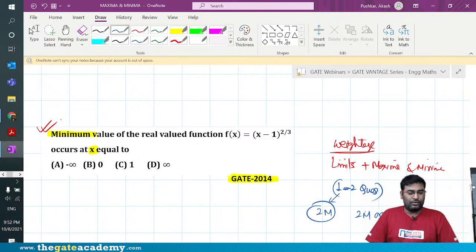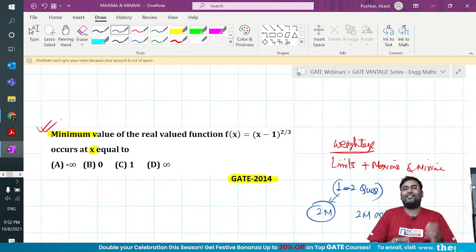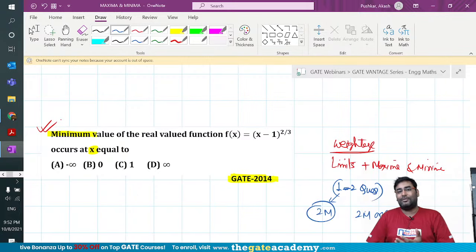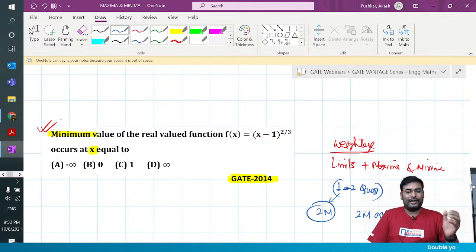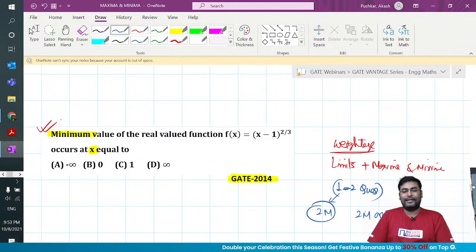Okay, so I think we are left with some 5 minutes to discuss the agenda for the next session. So guys, I'm going to come again tomorrow for an amazing topic from linear algebra. Anybody know what that topic is? That topic is eigenvalue and eigenvector. I believe in recent timelines, I have seen GATE asking every year one question on eigenvalue and eigenvector in the last 2-3 years. So I don't think you should even think about missing the session. Same time, you have to come and log in, and I will be seeing you guys once more on eigenvalue and eigenvector.